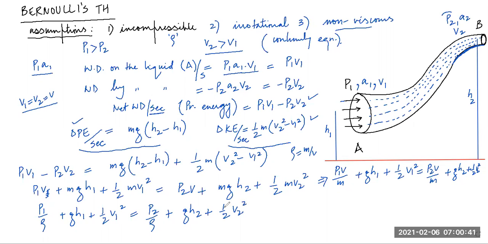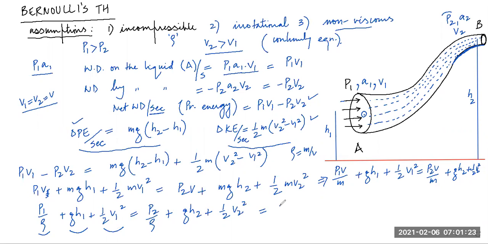Am I right? So what does it mean? That means P1 by rho plus g h1 plus half v1 square. This is because of pressure. This is because of the potential. This is because of the kinetic component. So all these three components, either you can say of a fluid, or of a fluid particle, or of a fluid element, or these three energies possessed by the entire fluid, doesn't matter. So the sum of all these three is the same at point B.